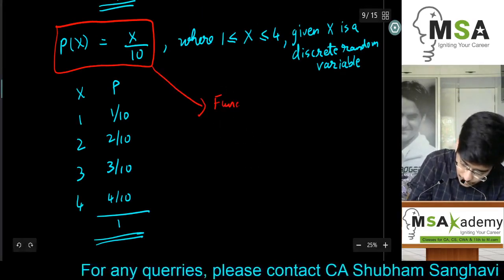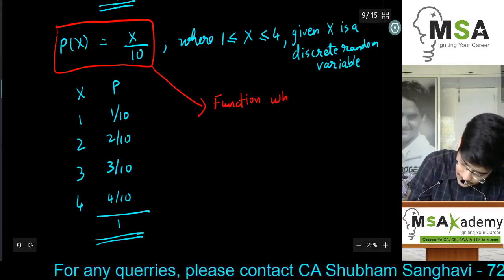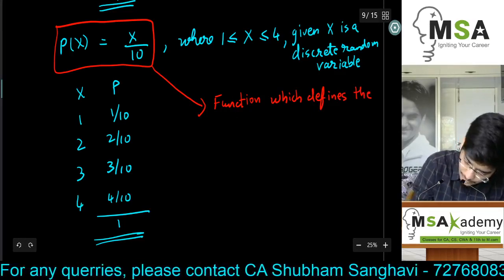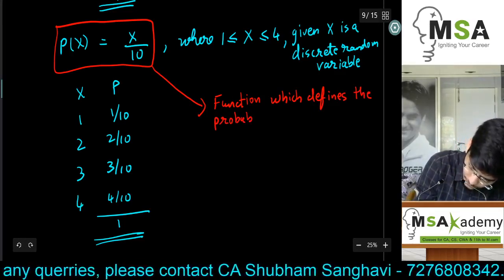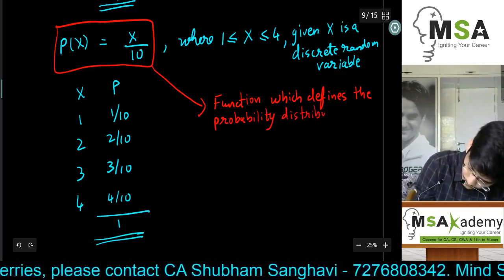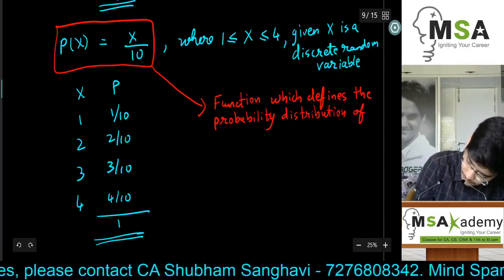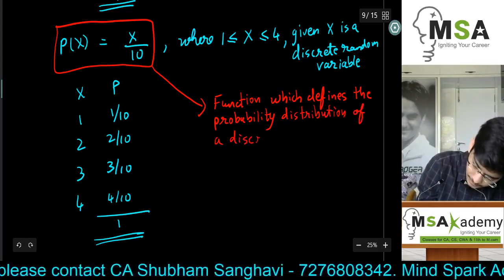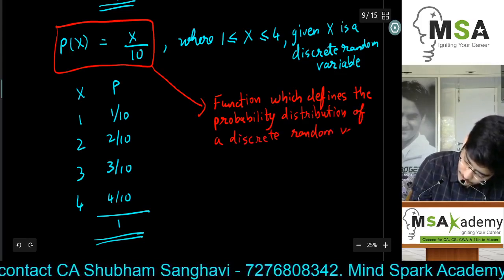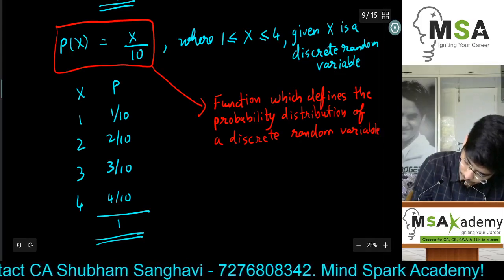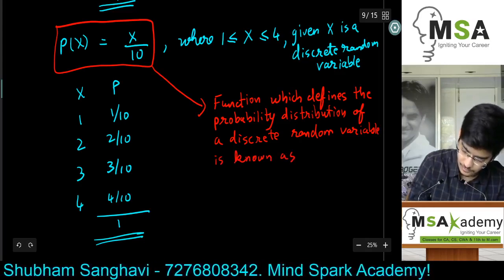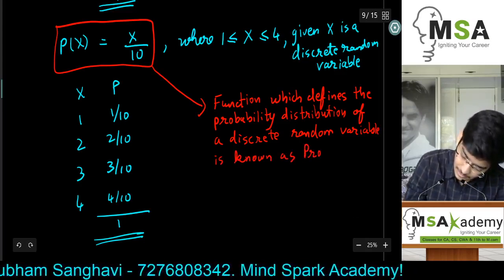A function which defines the probability distribution of a discrete random variable is known as probability mass function.